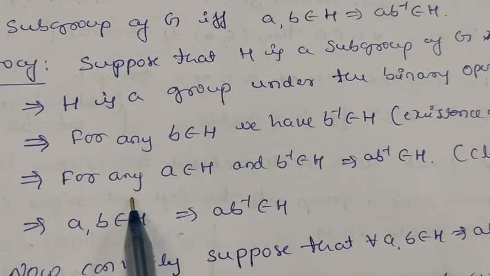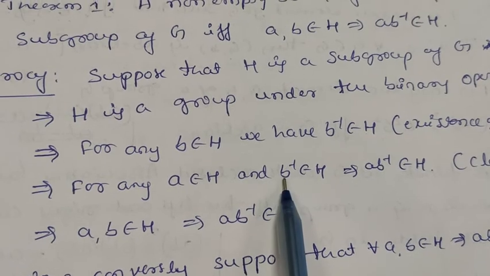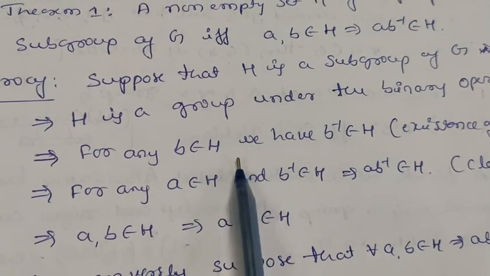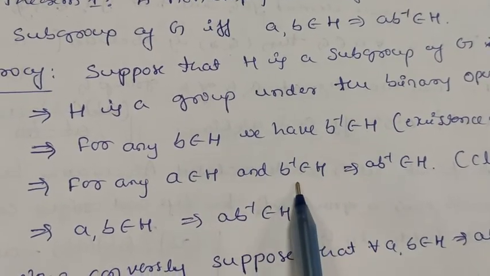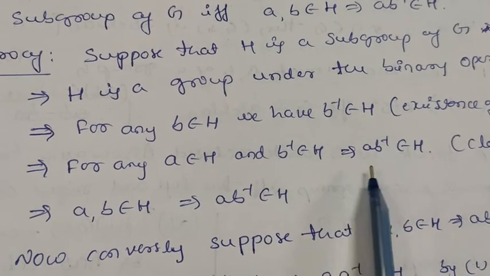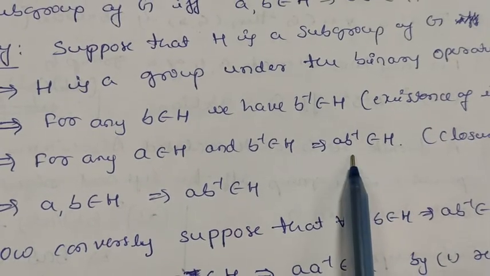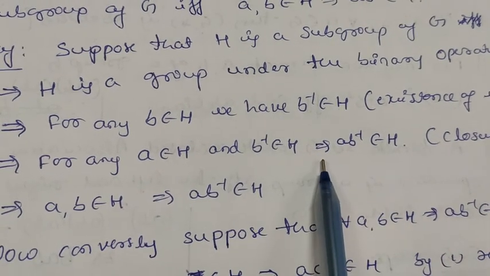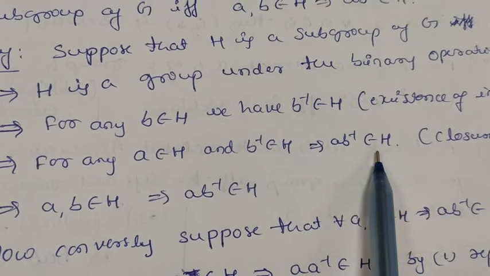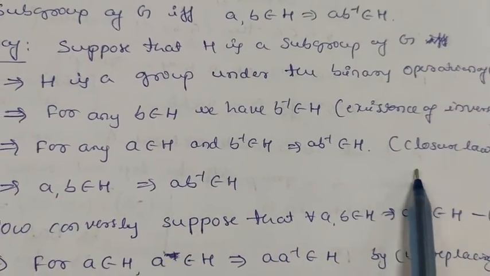For any element a belongs to H, and b inverse belongs to H, this implies ab inverse also belongs to H because of the closure law. That is, if a, b belongs to H, ab also belongs to H. This is the property of the group, the closure law.